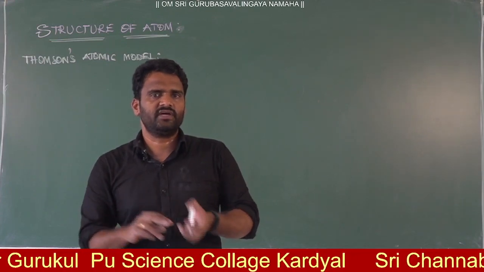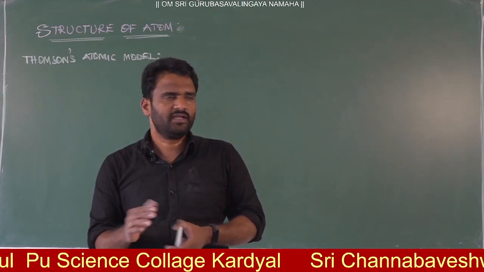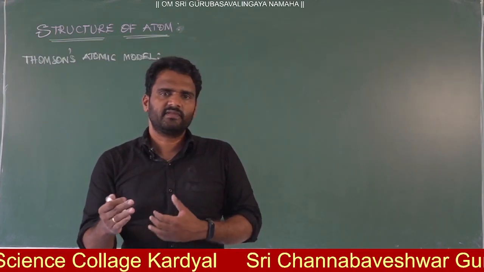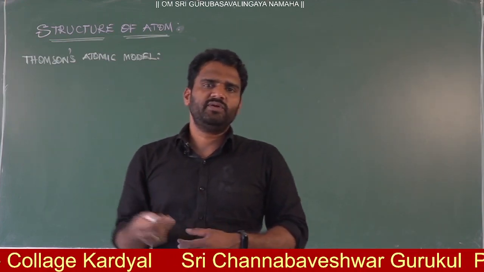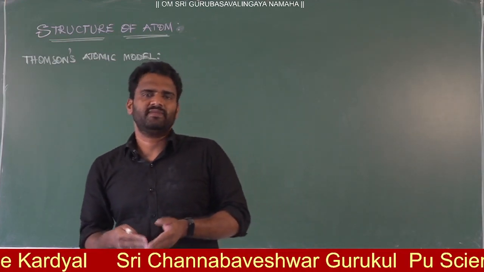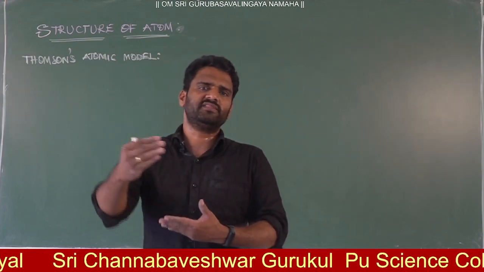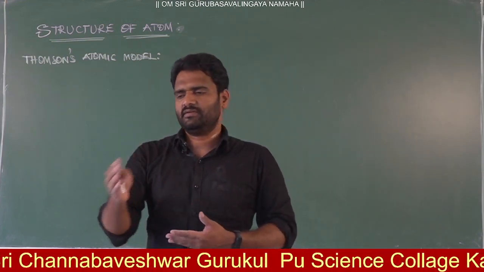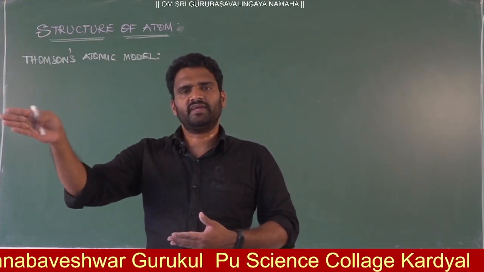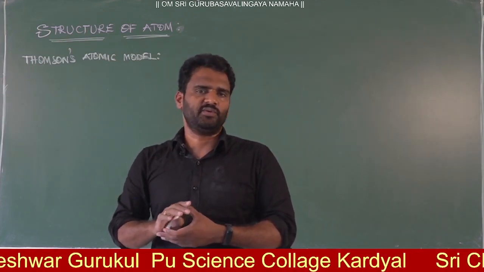Then after the discovery of electron and proton, by particle bombardment, when alpha particles bombarded the beryllium sheet, Chadwick got one neutral particle, whose name is neutron.